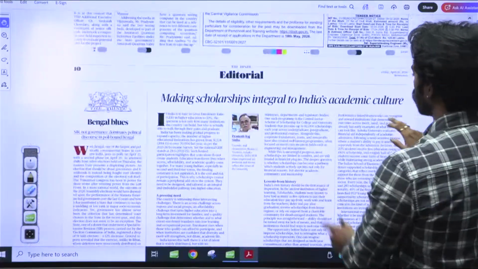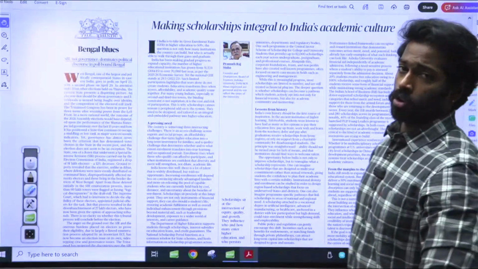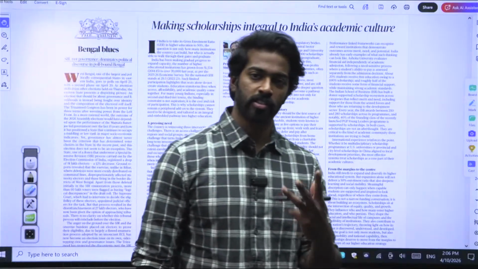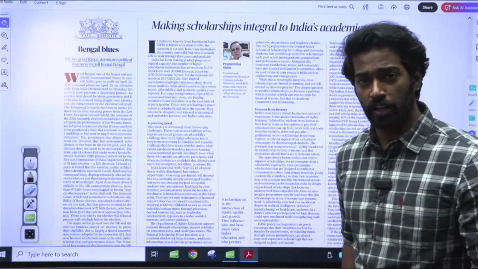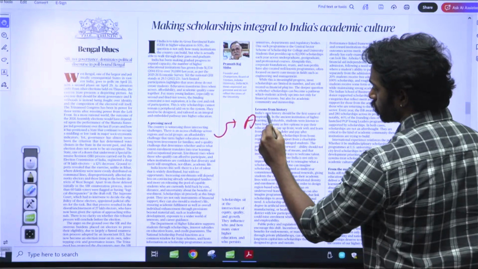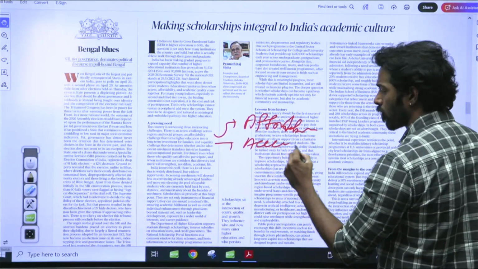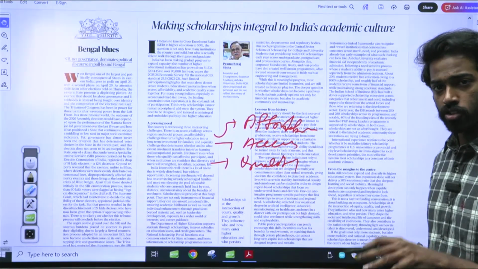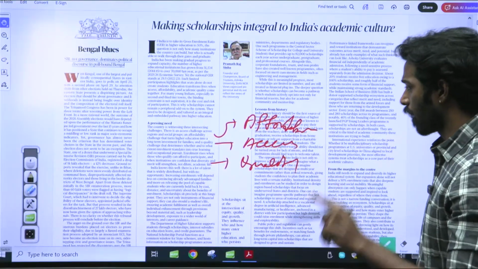making scholarships integral to India's academic culture, right? Basically, this editorial is talking about higher education institutions, where there are three systemic barriers present for students, or the young population in India. Those three systemic barriers are: one, the affordability barrier; second, the access barrier; and last, the quality barrier. Whenever there are higher educational institutions, there are three kinds of barriers that students or the young population face. One is the affordability barrier.